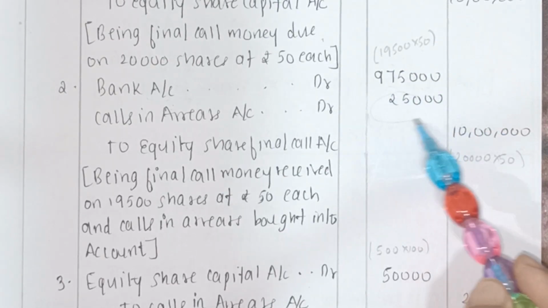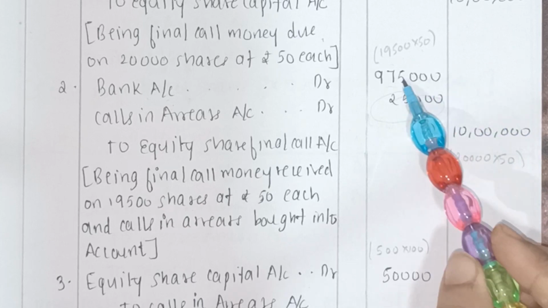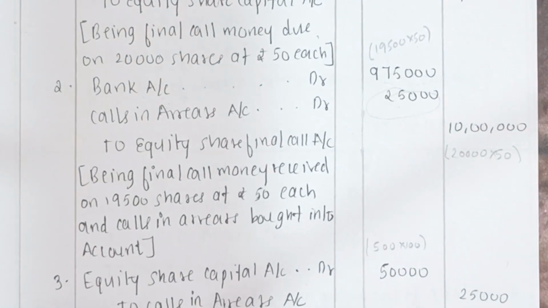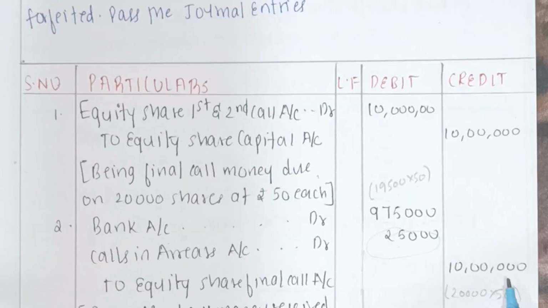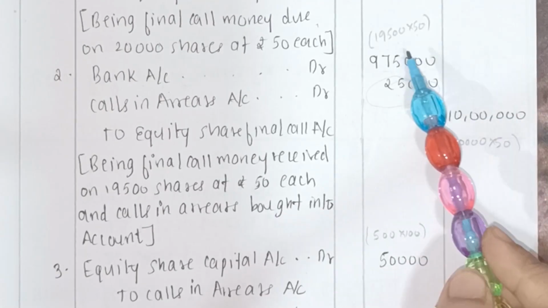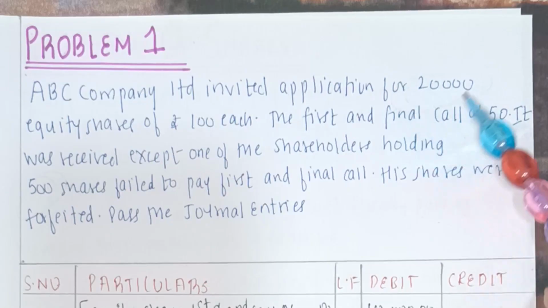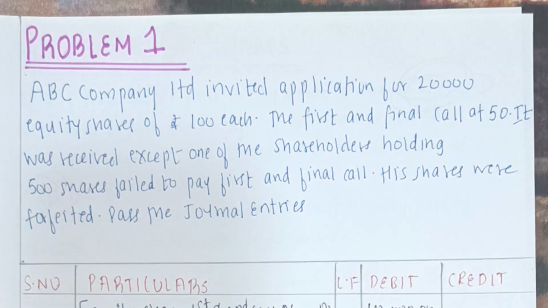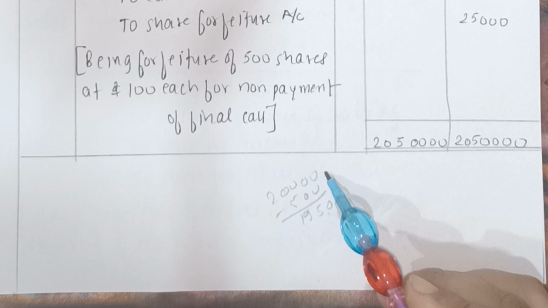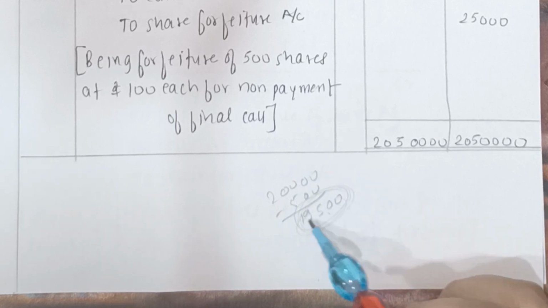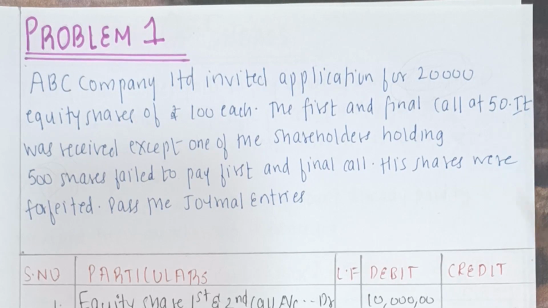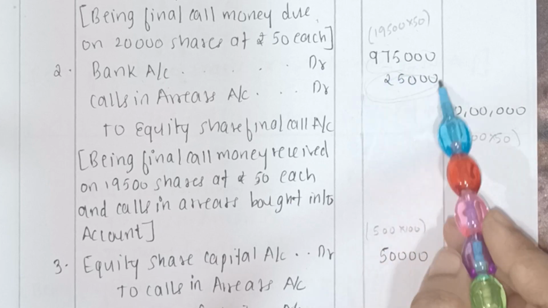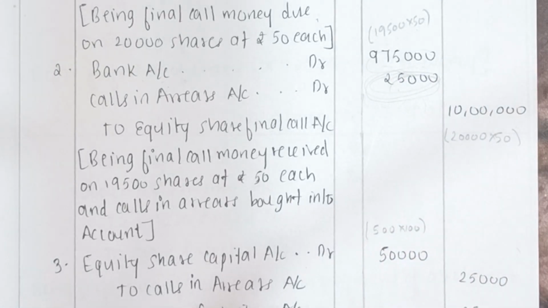Alright. So how do you get this amount? That is credit minus the debit. That is 10 lakhs minus 9,75,000. So this is basically the difference between the credit and the debit side. See, I will explain again. This amount 10 lakhs I got by 20,000 into 50. Then you come to this amount. The total amount that you invited applications for was 20,000 equity shares. Out of this 20,000, 500 shares were not paid to you. So the total number of shares received was 20,000 minus 500. This amount you received, 19,500. Multiply this with the rate, that is 50. You will get 9,75,000. Then you have to subtract these two, 10 lakhs and 9,75,000. The answer is 25,000. This is your calls in arrears account.